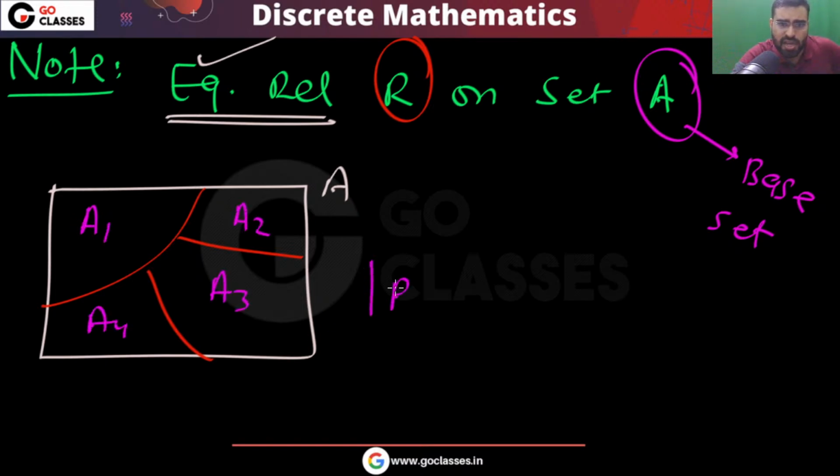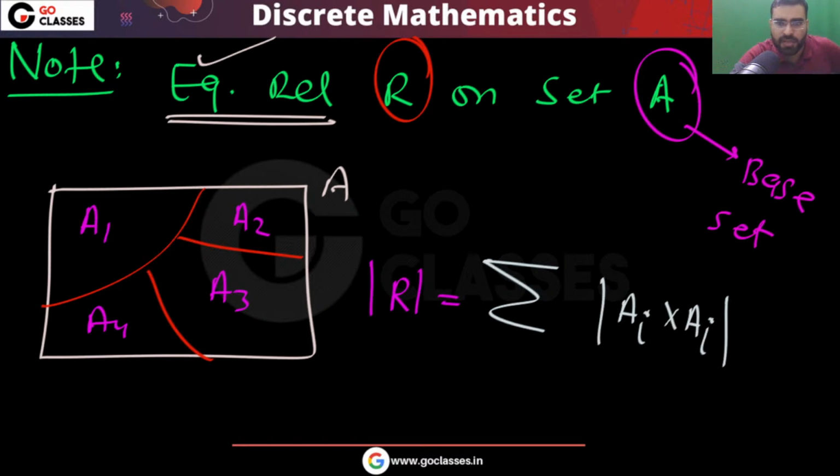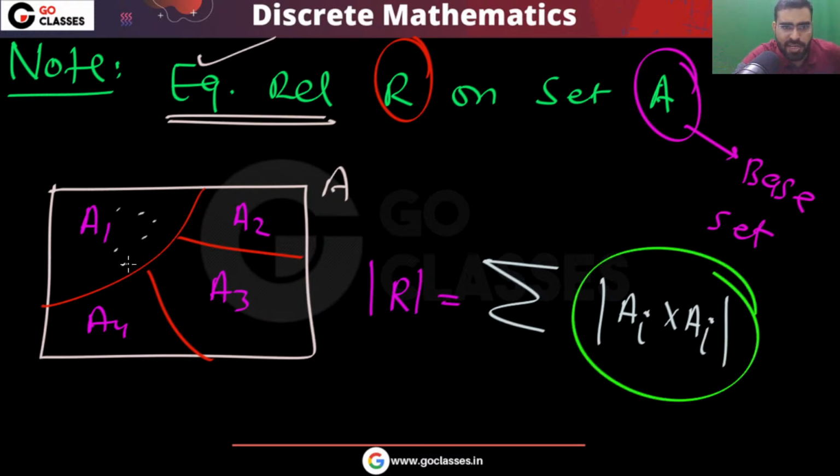Then in this situation, the cardinality of R will be equal to what? Just do the summation over every i of the cardinality of Ai cross Ai, because here every element will be related to itself, and so on. So this is the complete summary.